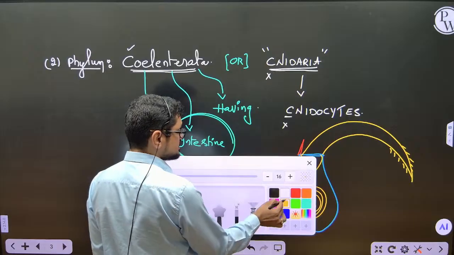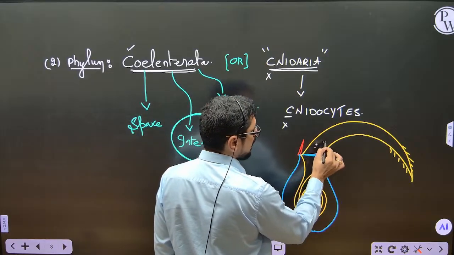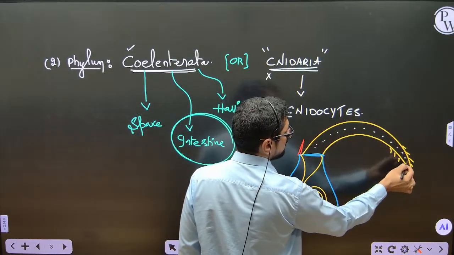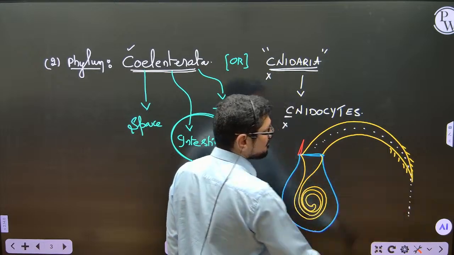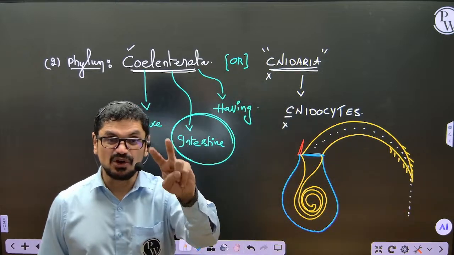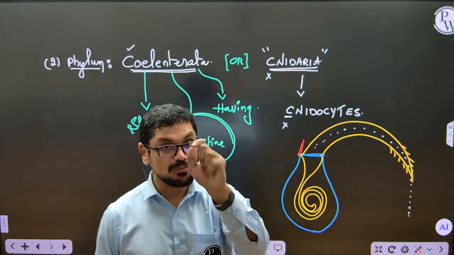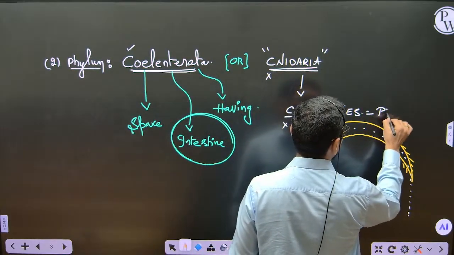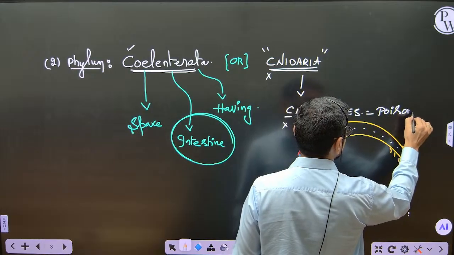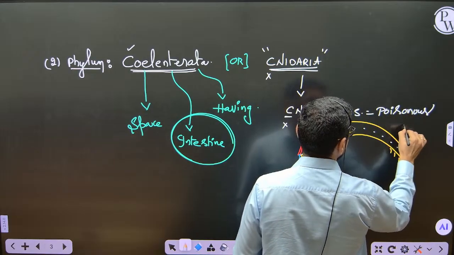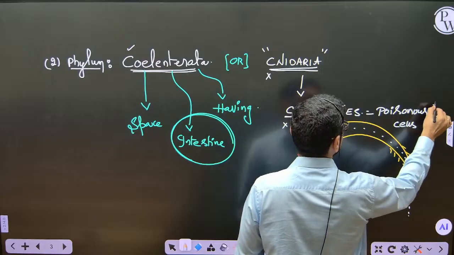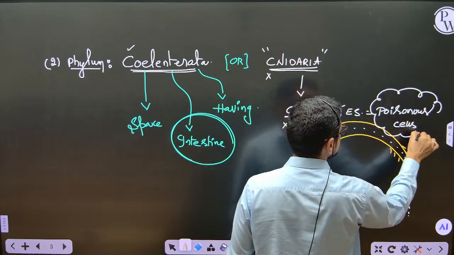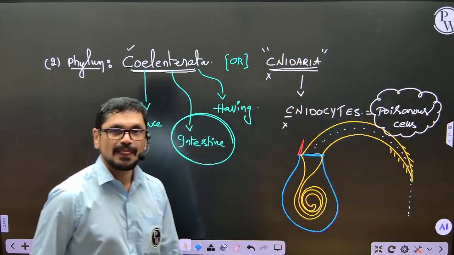Inside, poison is present, and poison will come out. Something like a snake. If the snake bites, poison will be emitted. Like that, here poison will come out. So cnidocytes are poisonous cells that are present in the animal.